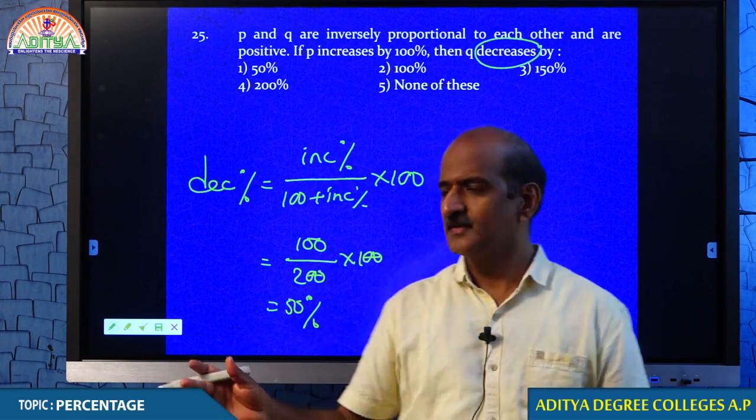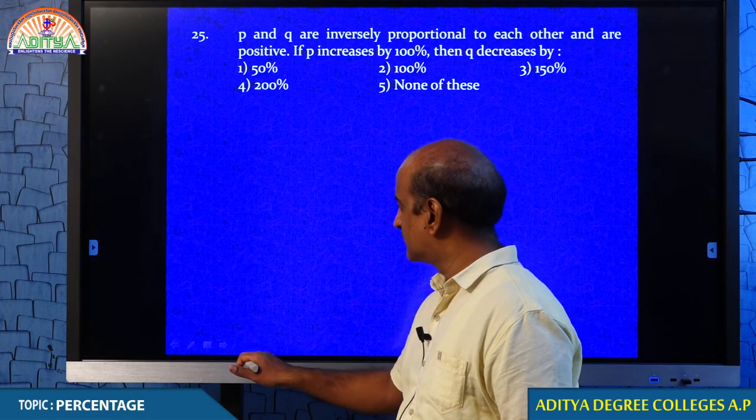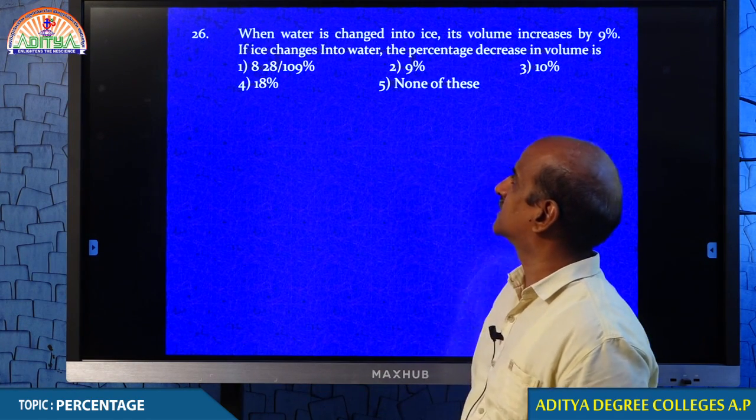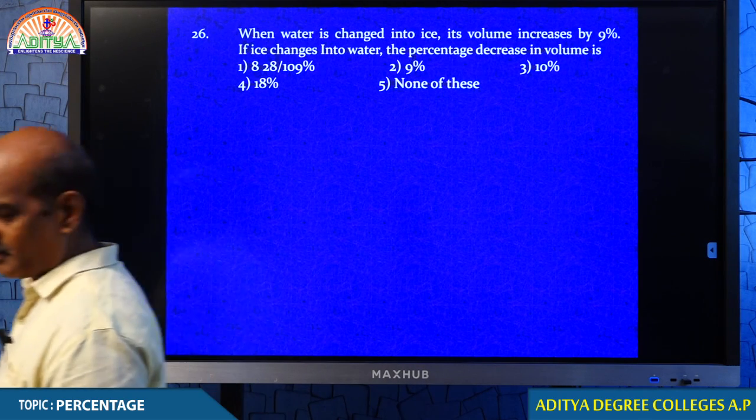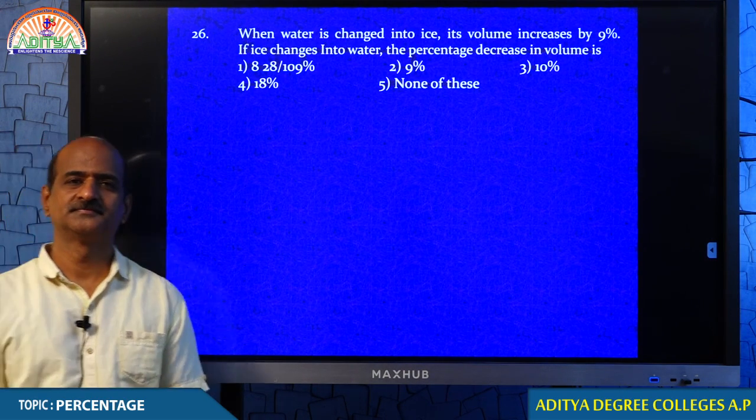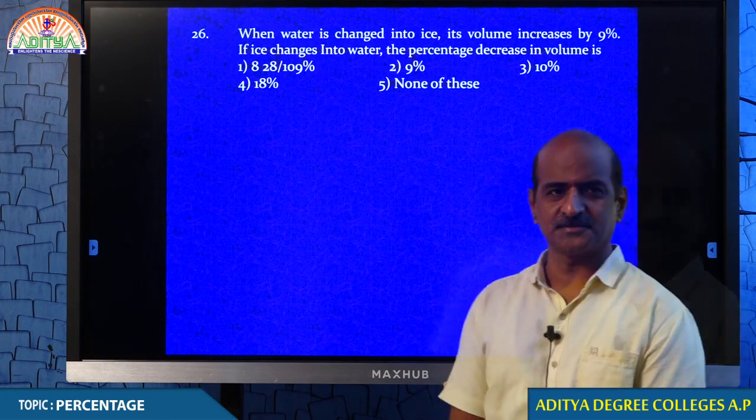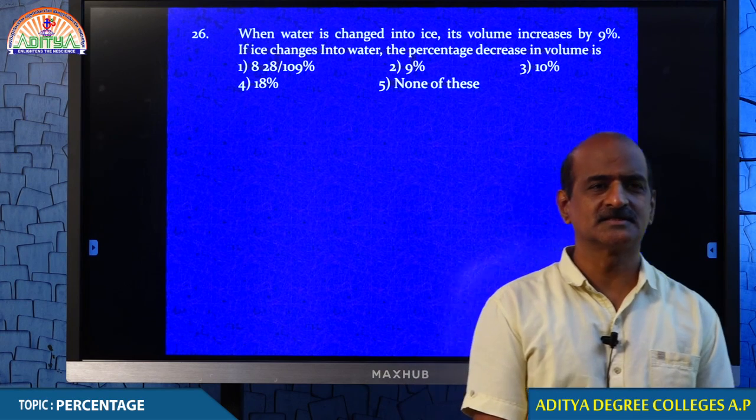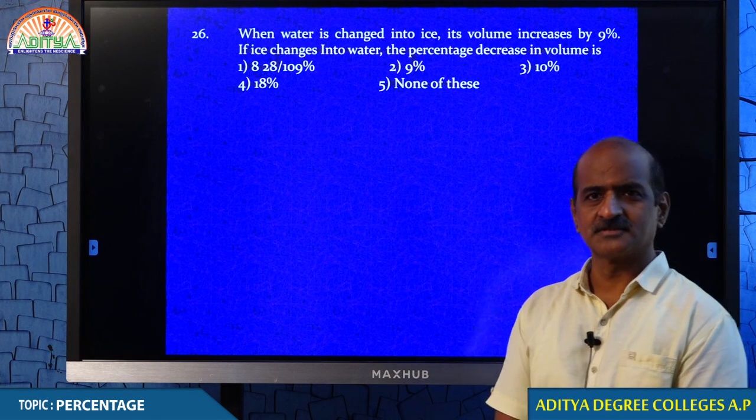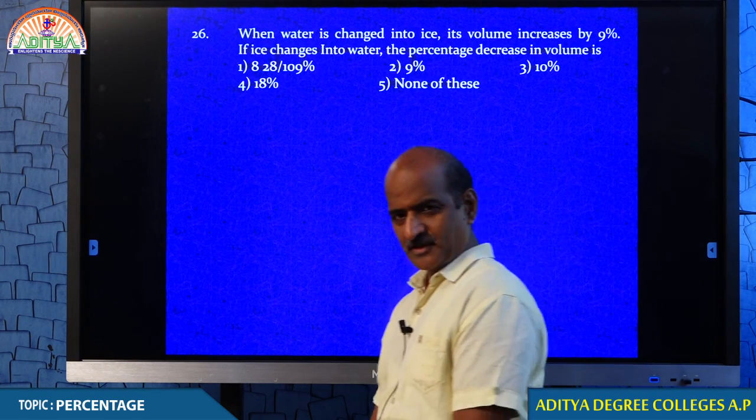Comfortable? Come on, students. If you are comfortable, I will be giving you an example. You must get me the answer. Come on, start doing. 26. Do it, students. I am expecting your answer. Post your answer. Increases, decreases. You have to use either of the formulas. Students, I am waiting for your answer.